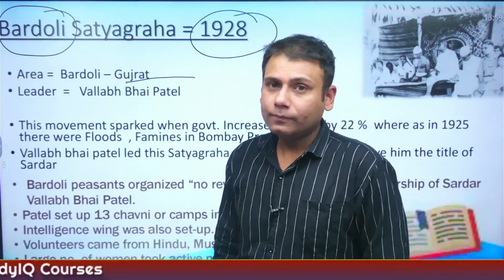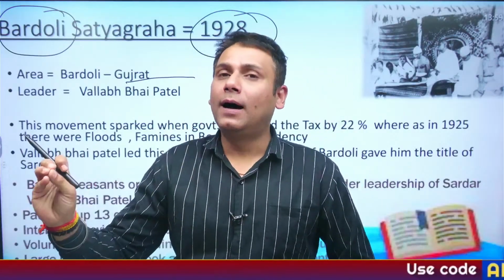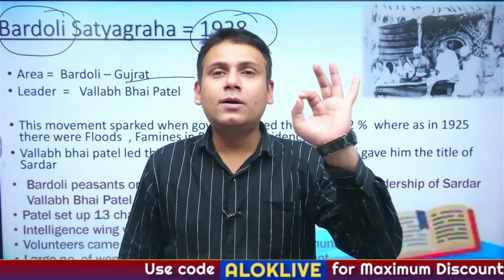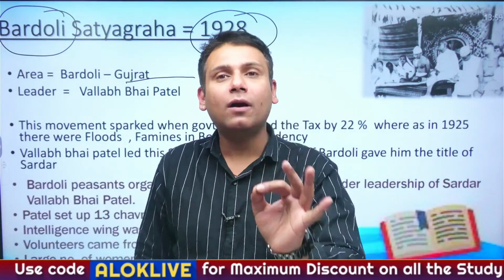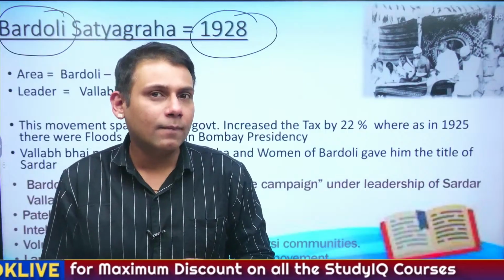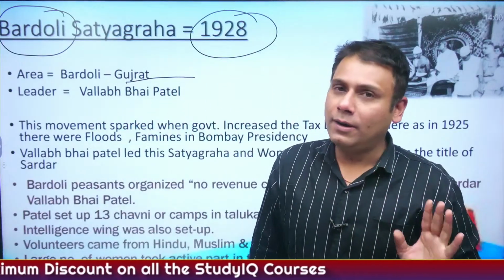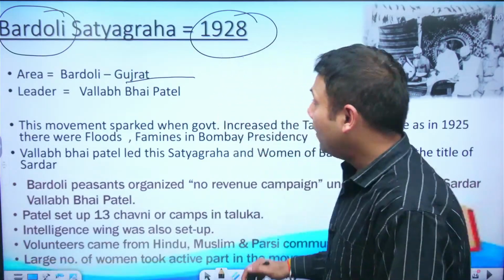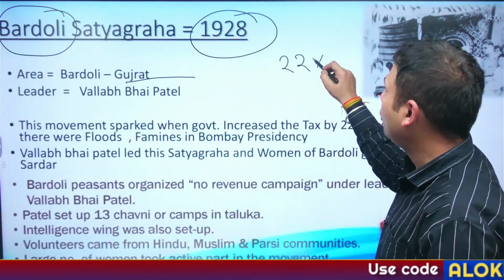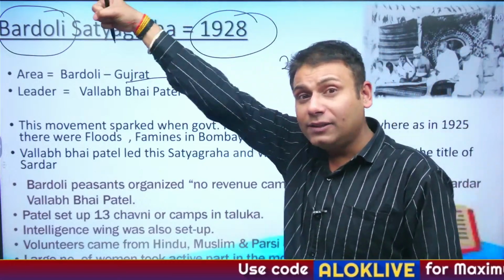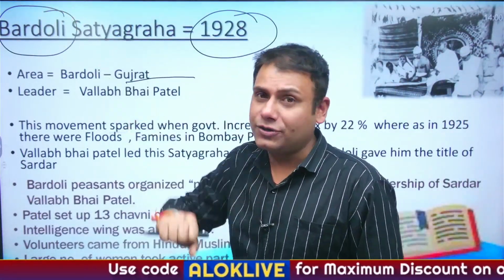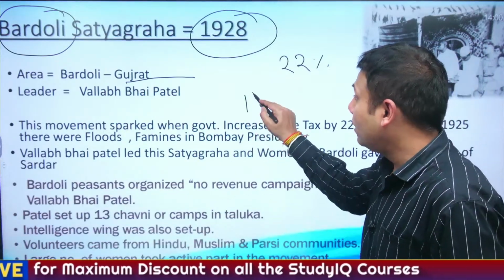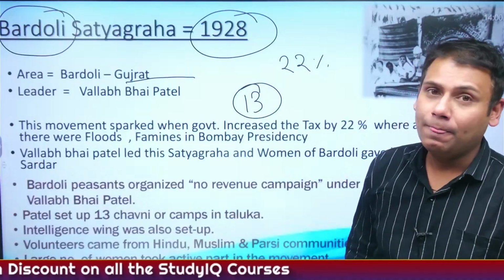Now, Bardoli was continuously hit by famines and floods. As discussed earlier, what is the prime ethical or moral responsibility of the government here? Mitigation and rehabilitation. Correct? But in this situation also, the government increased the taxes by 22%. In the Kheda Satyagraha, the taxes were increased by 23%. Now, Vallabhbhai Patel launched 13 chhavnis, or camps.